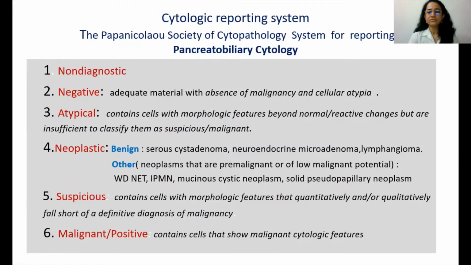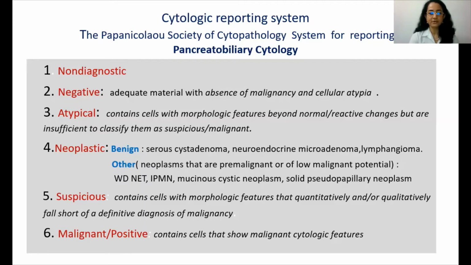The Papanicolaou Society of Cytopathology System for reporting pancreatobiliary cytology is popular worldwide, and it divides into 6 diagnostic categories, each with its own risk of malignancy.